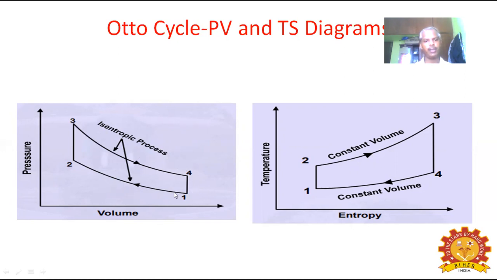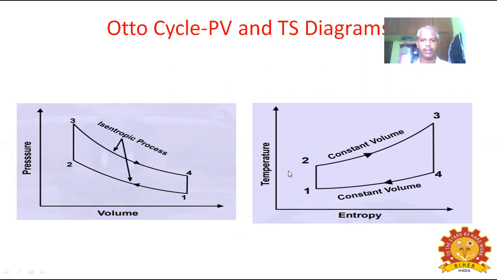We already discussed what the processes are. 1 to 2 and 3 to 4 are isentropic processes. Processes 2 to 3 and 1 to 4 are constant volume processes.